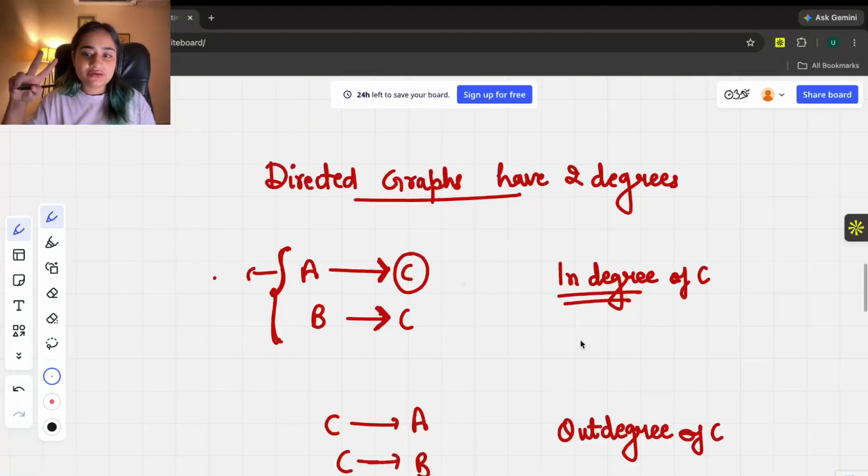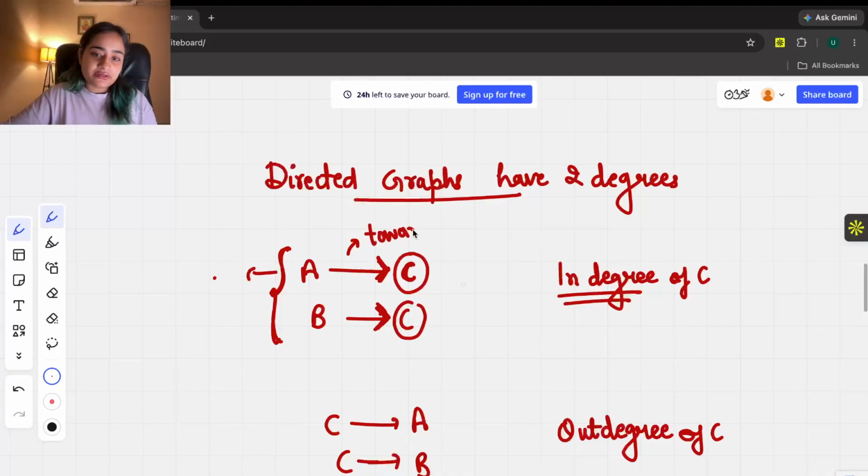So there can be two types of degrees. One is in degree, one is out degree. But that can only happen in a directed graph, not in an undirected graph, because an undirected graph doesn't have a direction, right? So we don't know what is incoming or what is outgoing. In this case, do you think these are incoming to C? They are, right? Because it's pointing towards C. So remember the terminology. It's towards C. That means it's the in degree of C. What's the in degree of C? It's 2 because two nodes are directed towards C.